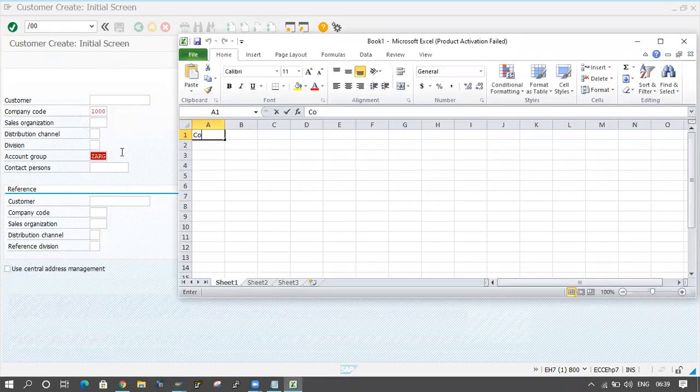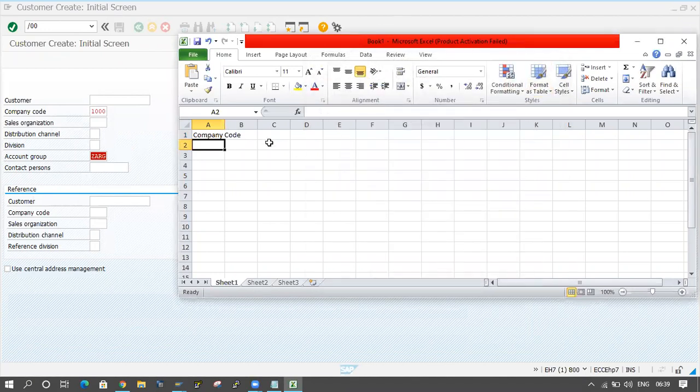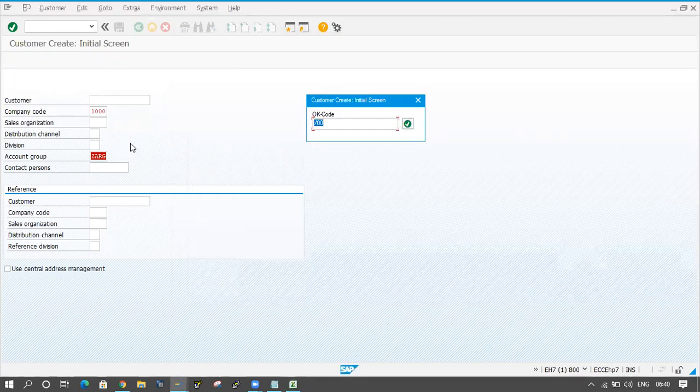First one is the company code, and the value here is 1000. Here they are entering the company code and I am maintaining it in one Excel sheet. The next one is the account group. Here I am providing ZARG. Fine, and I will click the enter button here. It will go to the next screen.